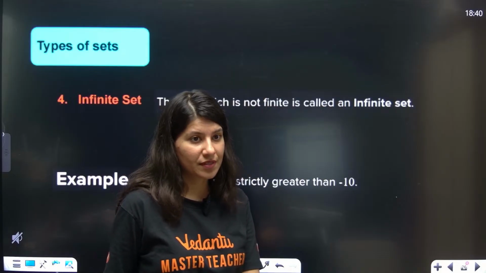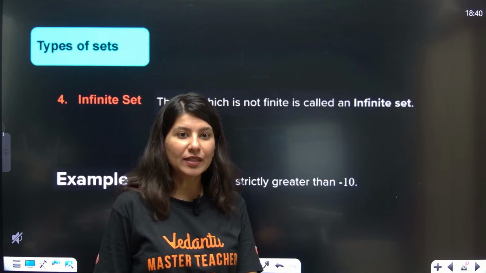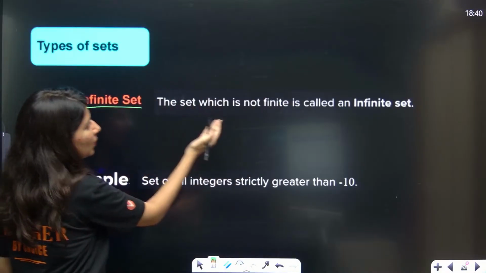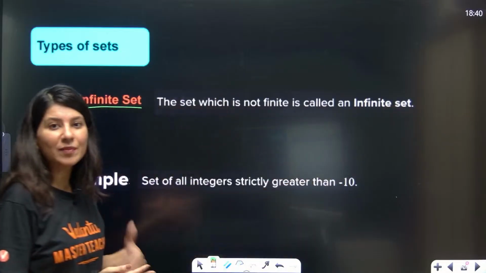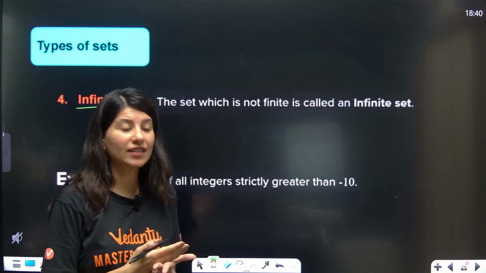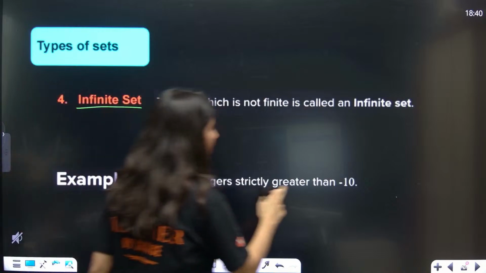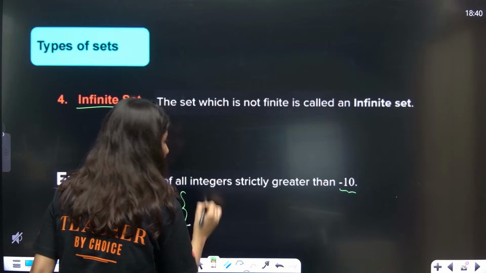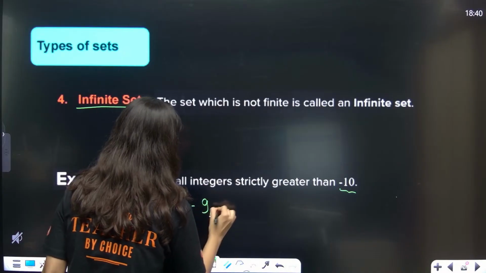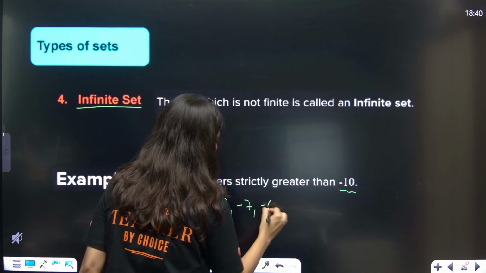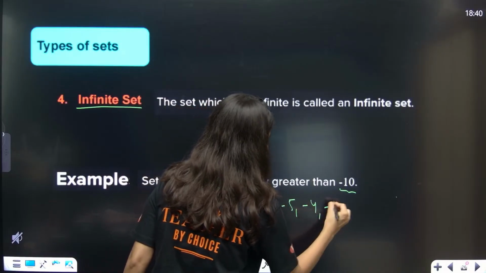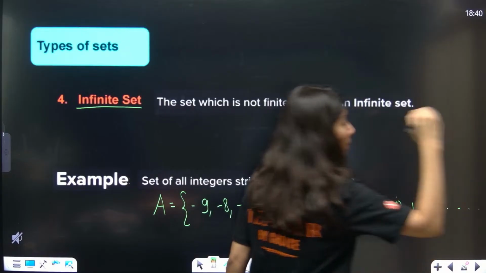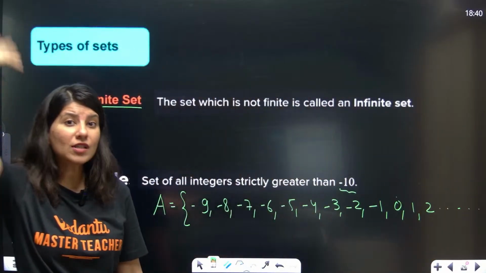Yes, Girish, you are absolutely right and we will talk about it. Don't worry. Infinite set: the set which is not finite is an infinite set. That means the cardinality is not defined. Suppose the set of all integers strictly greater than minus 10. So minus 9, minus 8, minus 7, minus 6, minus 5, minus 4, minus 3, minus 2, minus 1, 0, 1, 2 and it will go up to 100,000, 10,000, crores, lakhs.